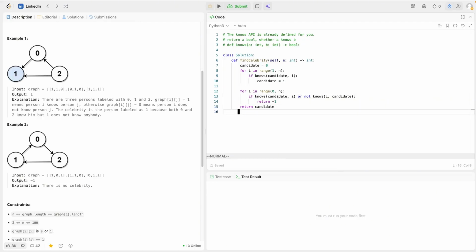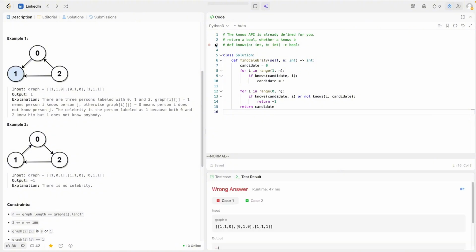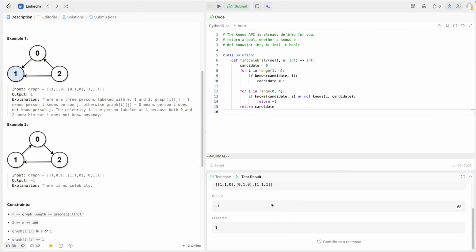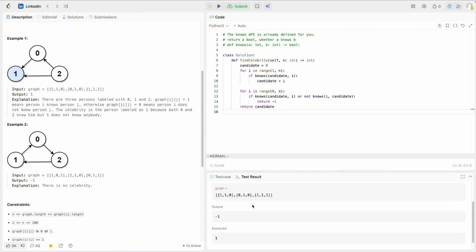So let's check if we can pass the test. A small test. Oh, got wrong. So let's check here. This is the input of the first case.